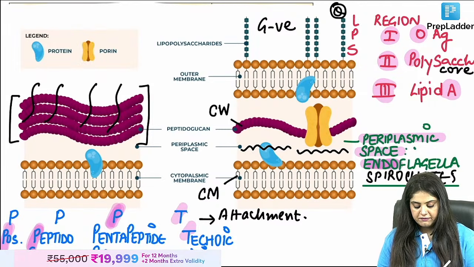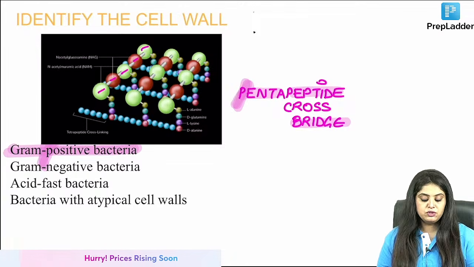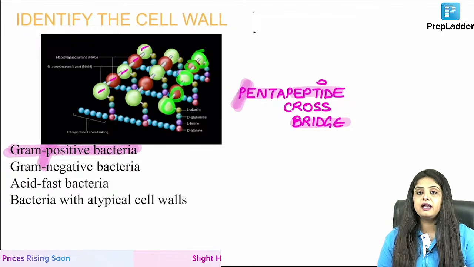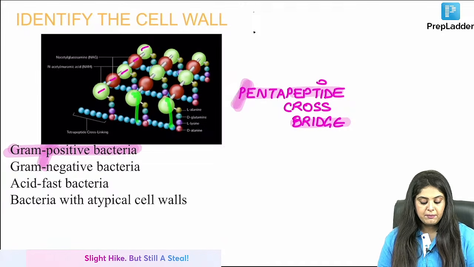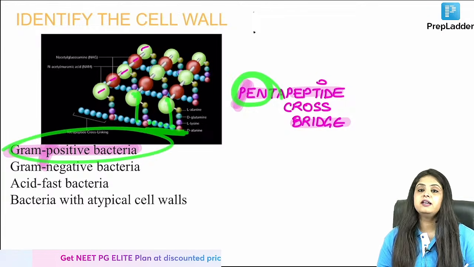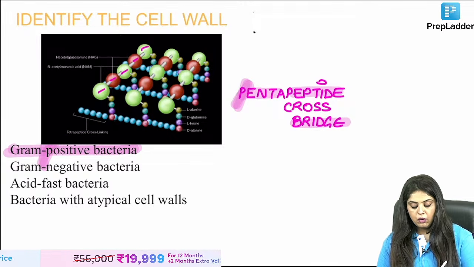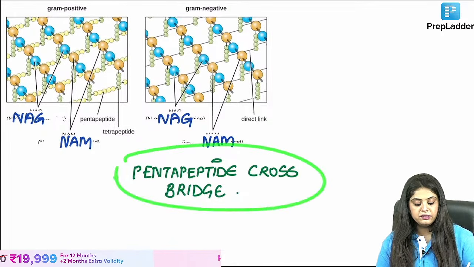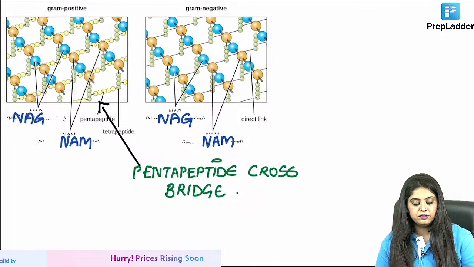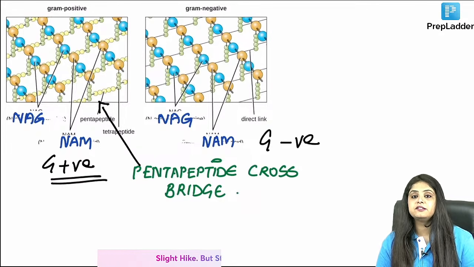Coming back all the way, why I gave you this question which everyone was asking, ma'am, once again. Ab mujhe bata do, NAM, NAG, NAM, NAG, NAM, NAG. And in between the NAM and NAM, can you see 5 things? Pentapeptide. If pentapeptide is there, ma'am, gram positive. Simple wala question tha. If this image comes or this image comes, tell me where do you see the pentapeptide cross bridge in the first photo? So which is gram positive? Done. Which is gram negative? The one that doesn't have pentapeptide.